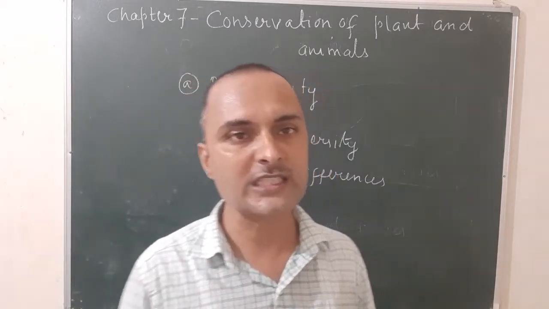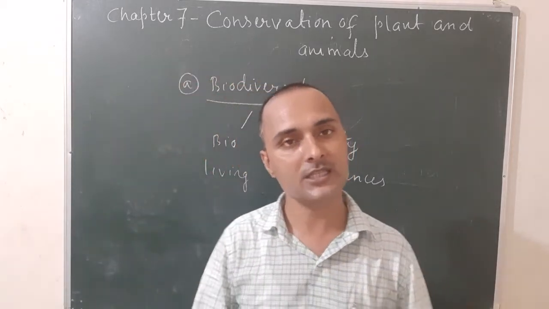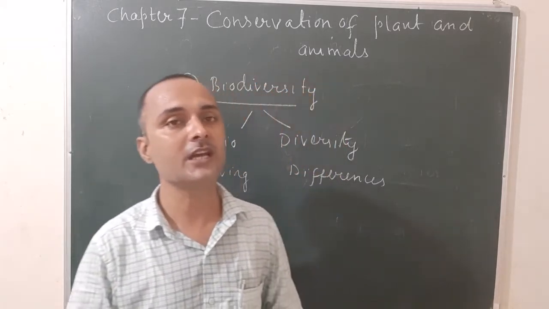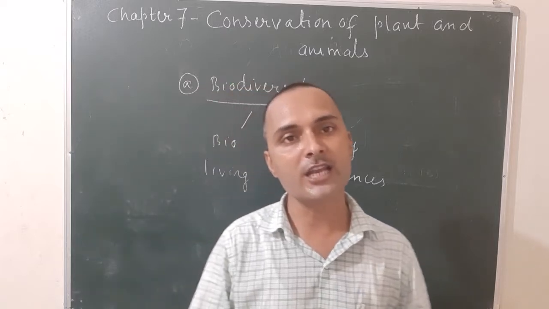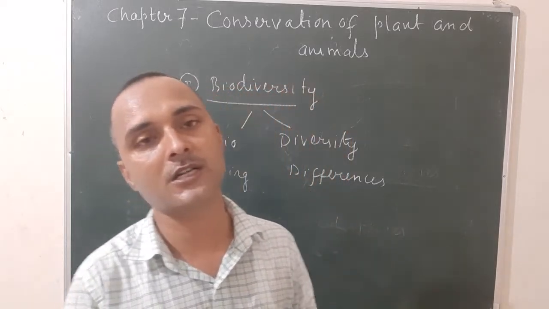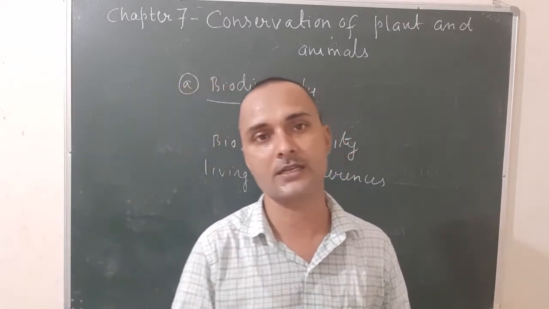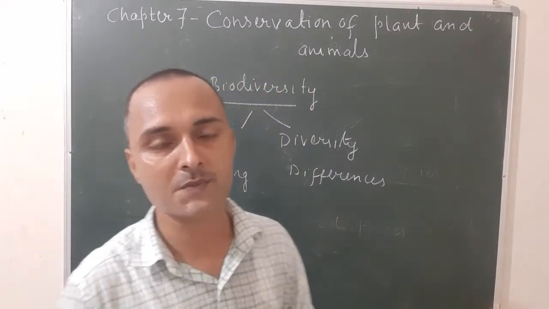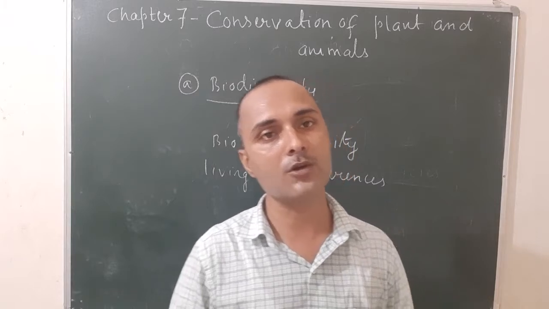When you see the plants, not all plants are the same. There are different types of plants found on the earth. When you see the animals, you will also find all animals are not the same. Some are very small, some are large, some are very large, etc. So what is biodiversity? The occurrence of various life forms on the earth is known as biodiversity.